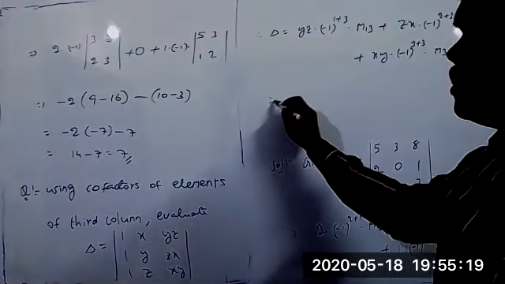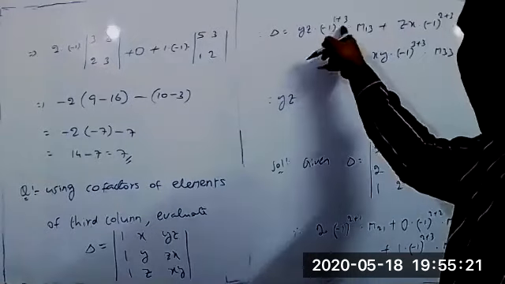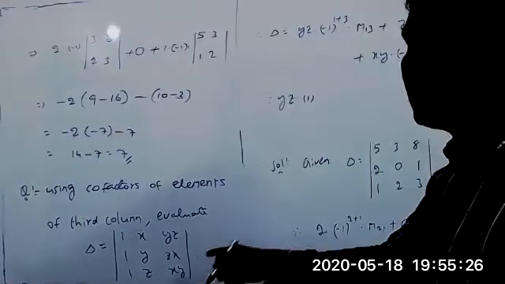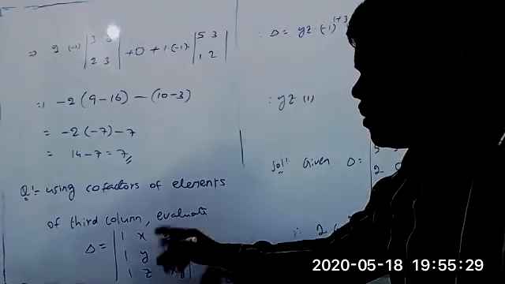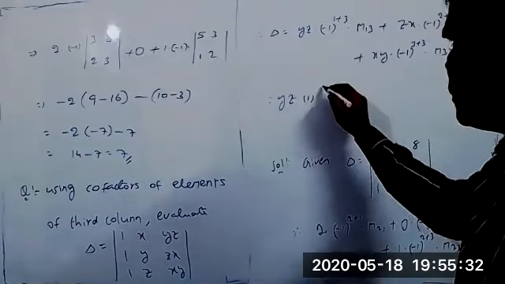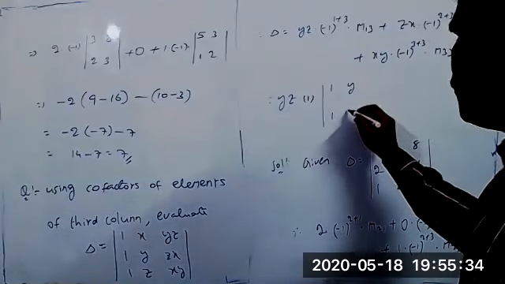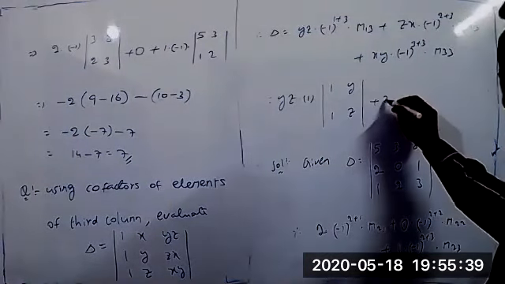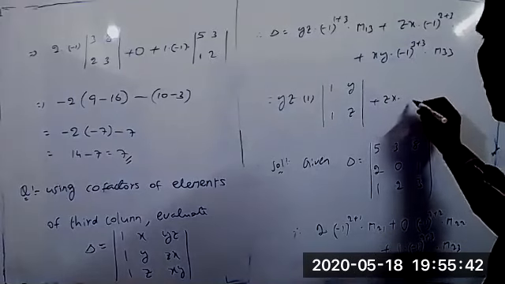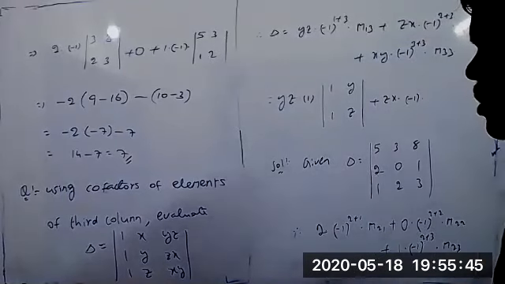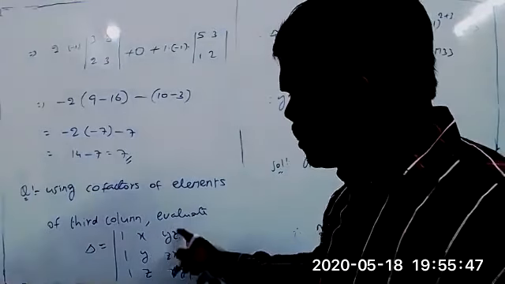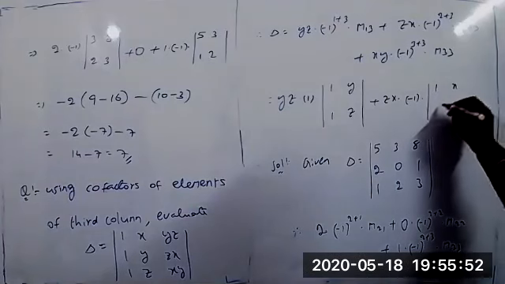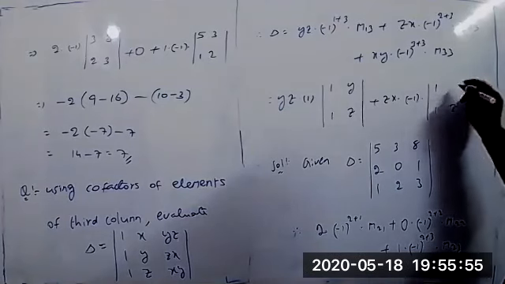Write all the values now. So yz into minus 1 whole power even, which is always plus 1, and M13. This belongs to the first row and third column, so we eliminate that. The remaining is the determinant of 1, y; 1, z. Next, plus zx into minus 1 whole power 5, which is always minus 1, into M23. The second row and third column is eliminated, so the determinant of 1, x; 1, z.